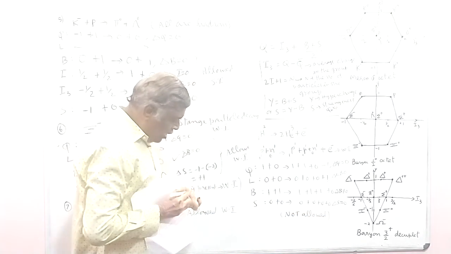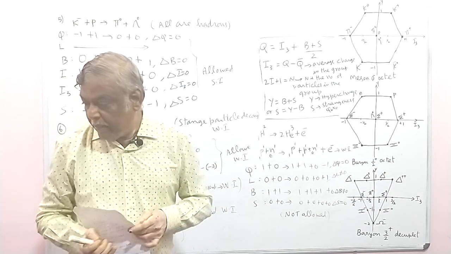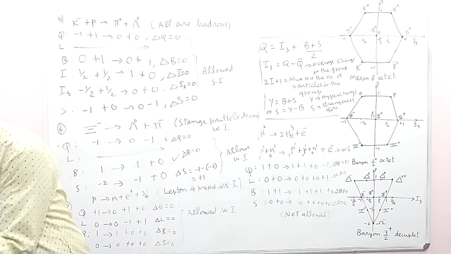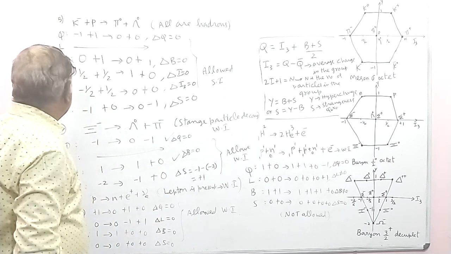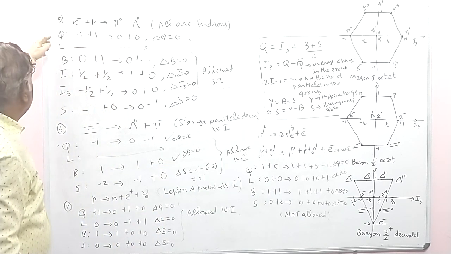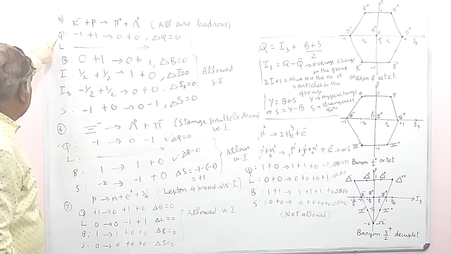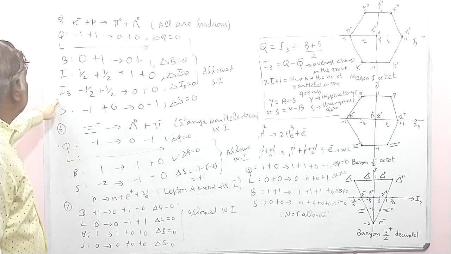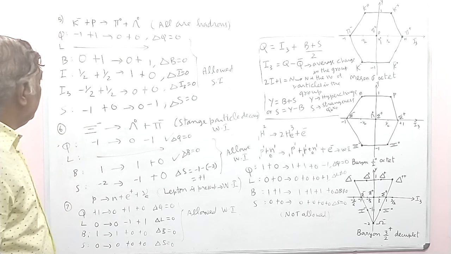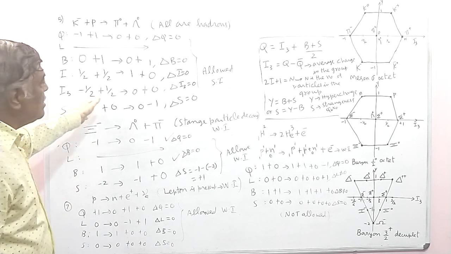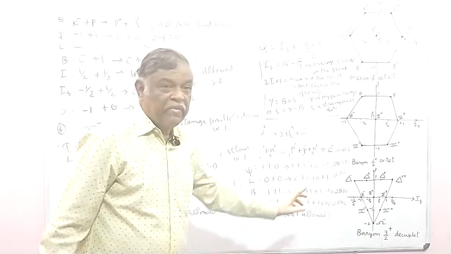So in this way, if any reaction is given, write down all the quantum numbers Q, L, B, I, I3 corresponding to each particle. In order to fill in the numbers, these diagrams are very much useful.